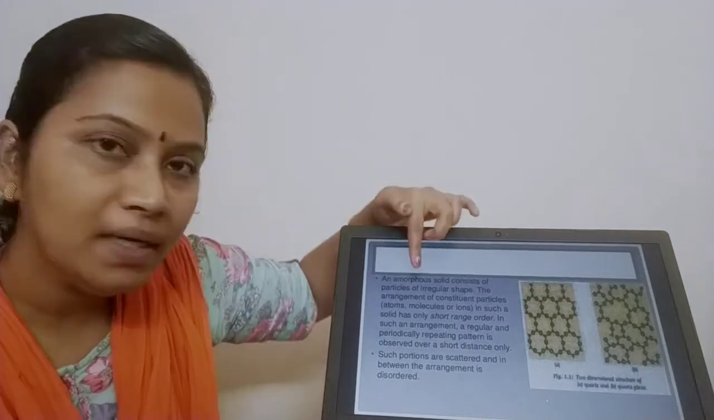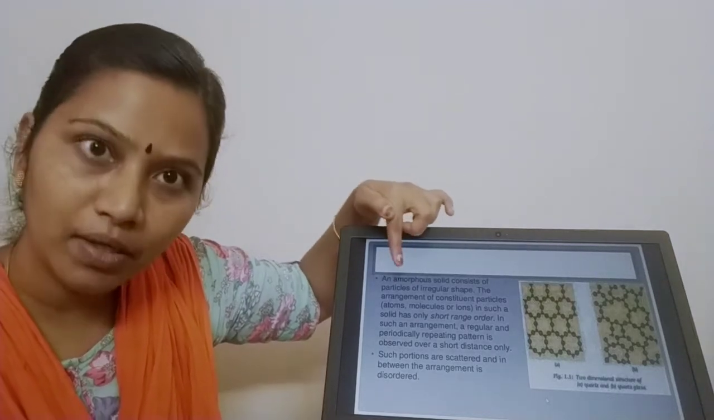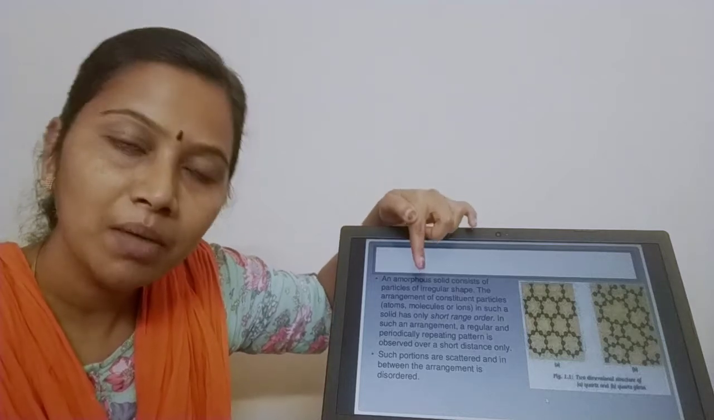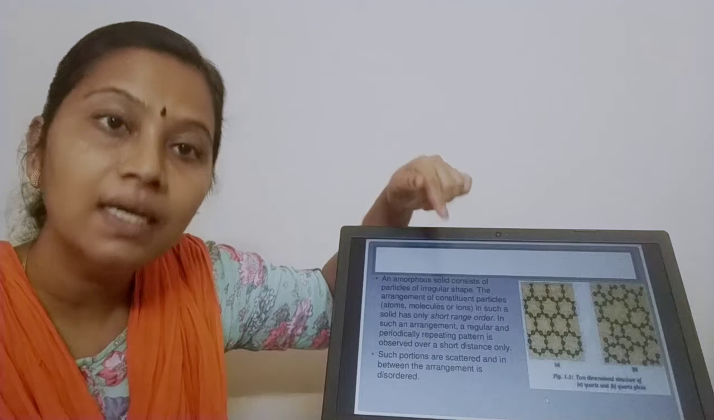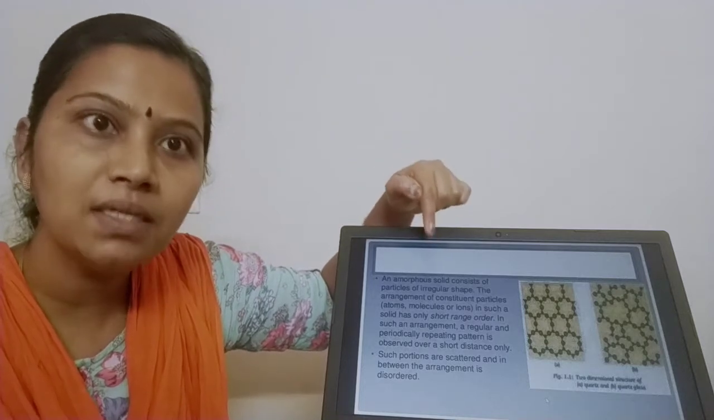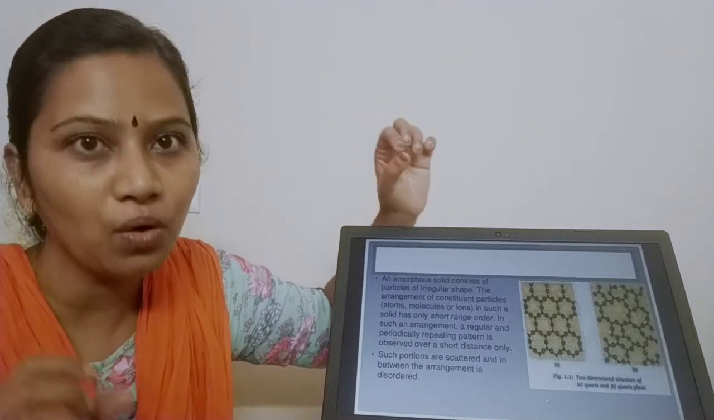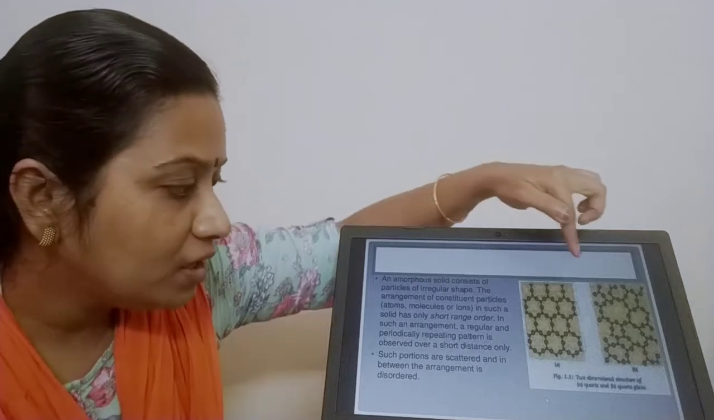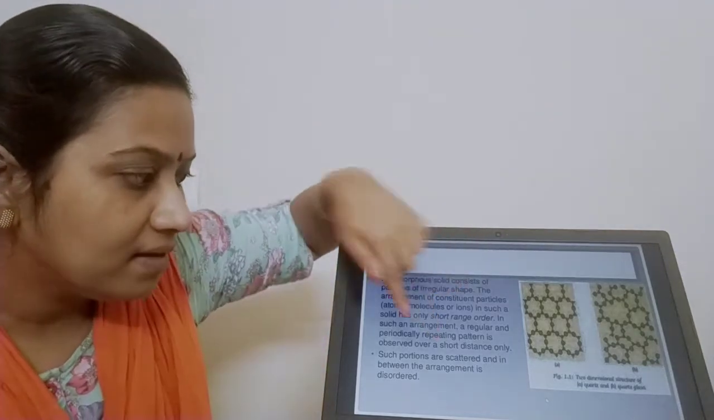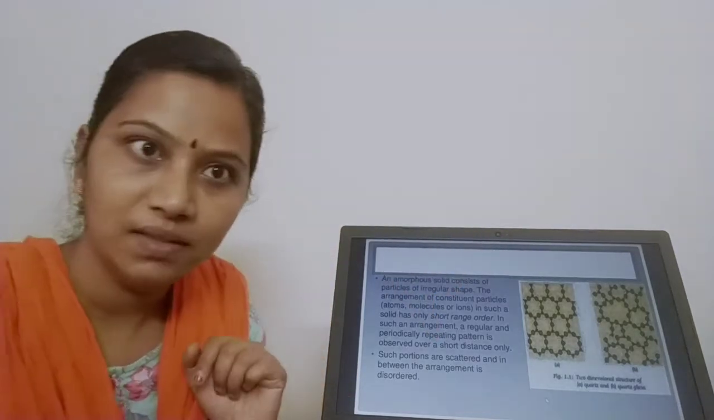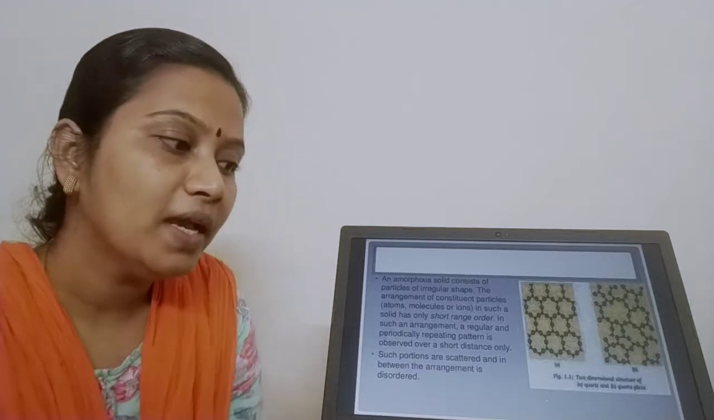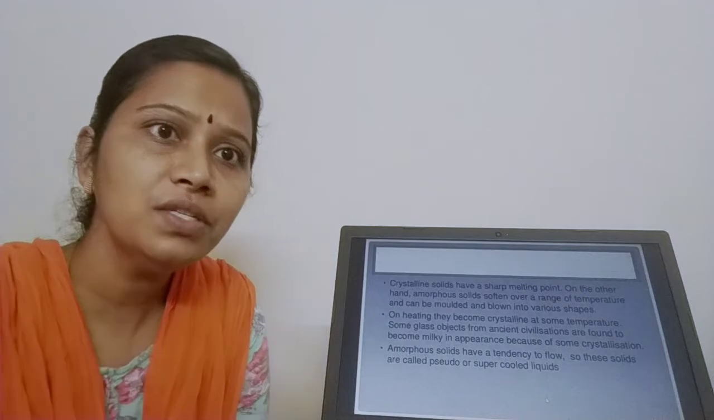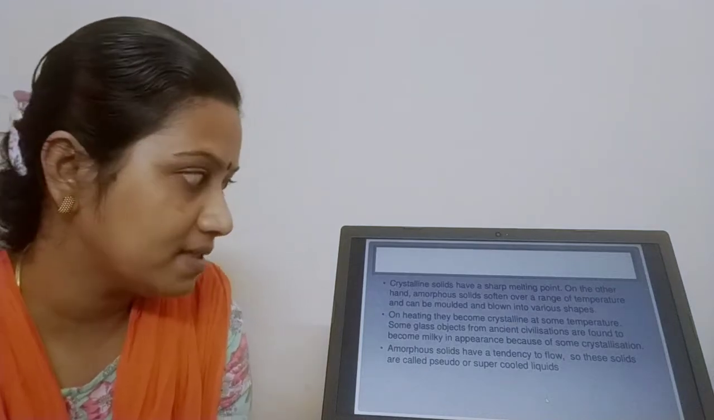I am repeating, an amorphous solid is irregular in shape. Why irregular in shape? Because they have short range order. What is short range order? A regular pattern of arrangement repeating over a short period of time, after which the particles are scattered and disordered. Clear, children? So we have seen the first difference between amorphous and crystalline.